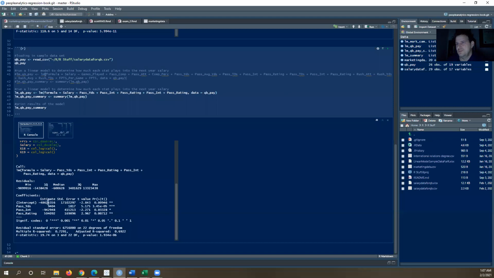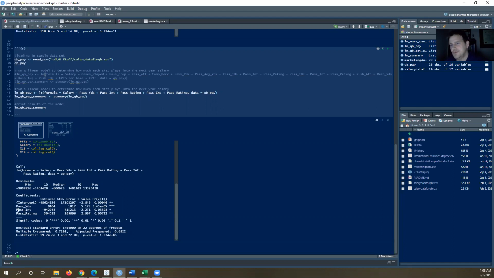These are the coefficients for each of these. Essentially, the pay you would get is negative 48 million something dollars, plus this times the variable pass yards, minus this value times pass interceptions, plus this value times passer rating.